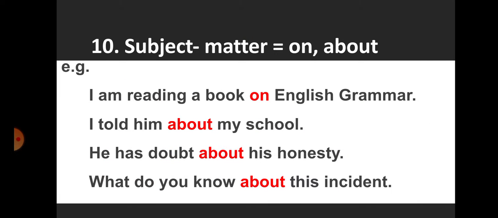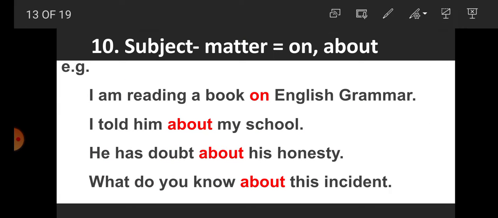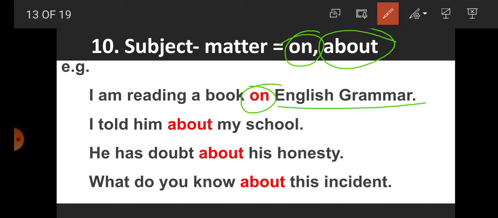Number 10, for indicating subject matter, we are using the prepositions "on" and "about". I am reading a book on English grammar. So "on" indicates the subject of the book: English grammar. I told him about my school. So here "about" indicates that I told him about what? About my school.